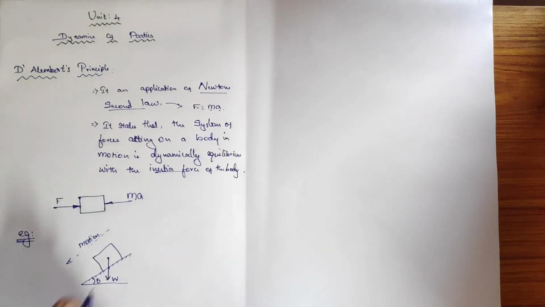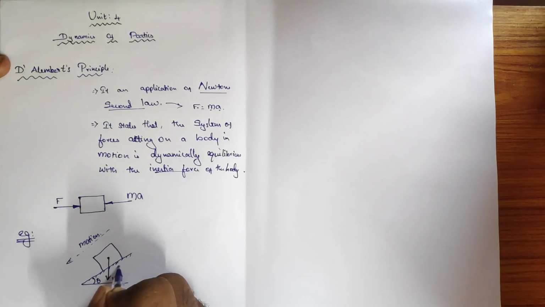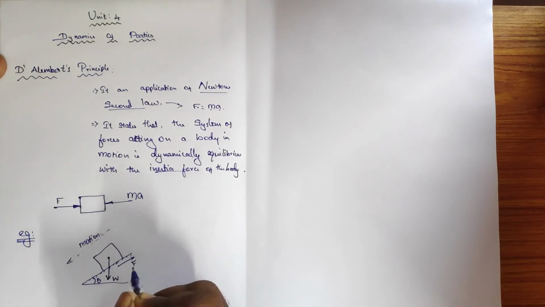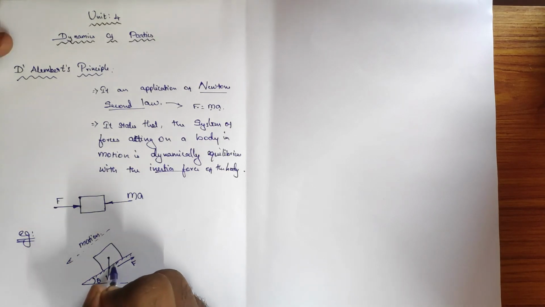In the contact region, we know there will be a friction force, which is opposite to the motion. Friction force is an opposing force directed opposite to the motion. So this is how the friction force will be, and the normal reaction will be there.